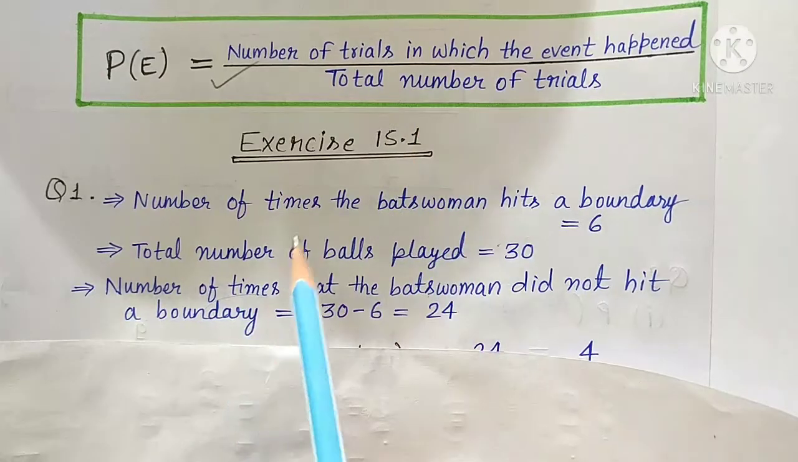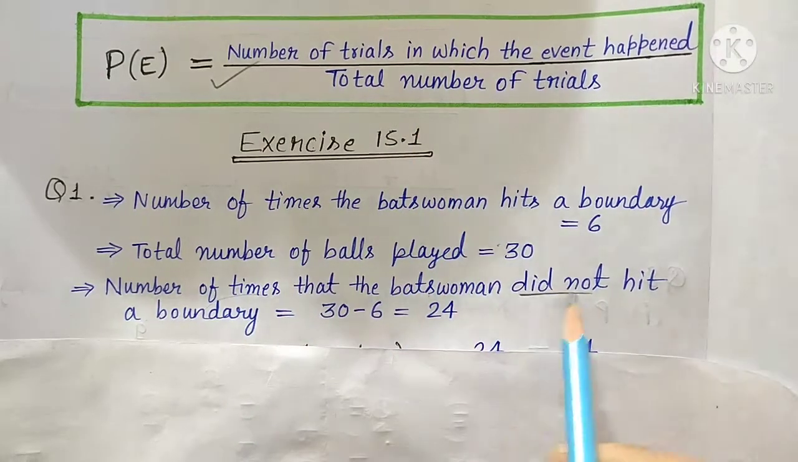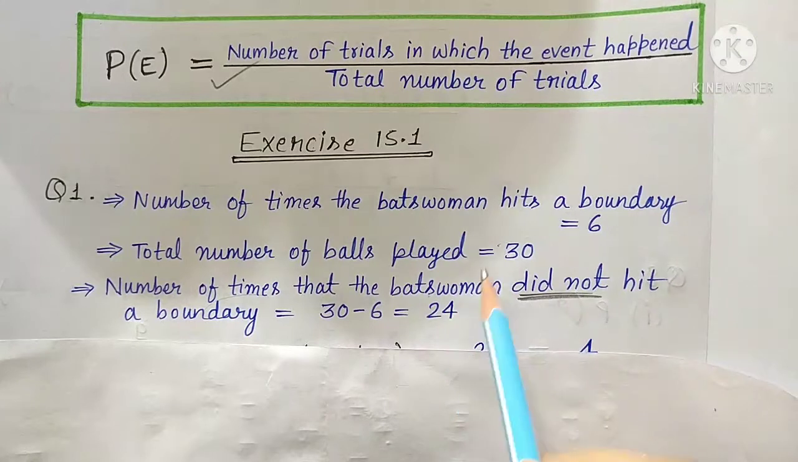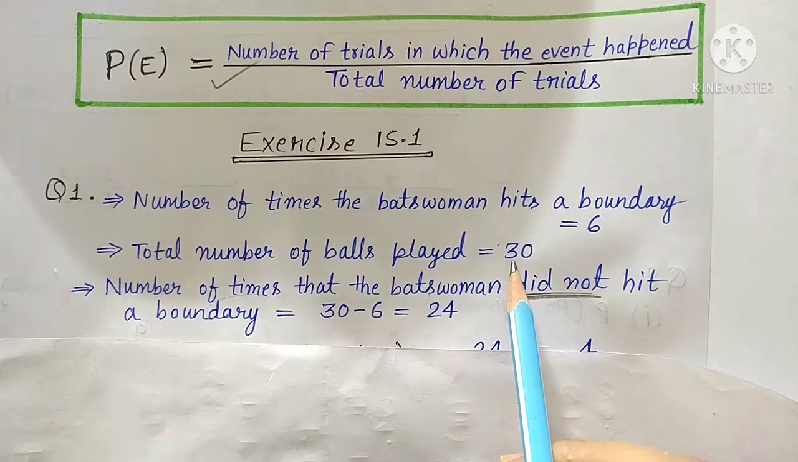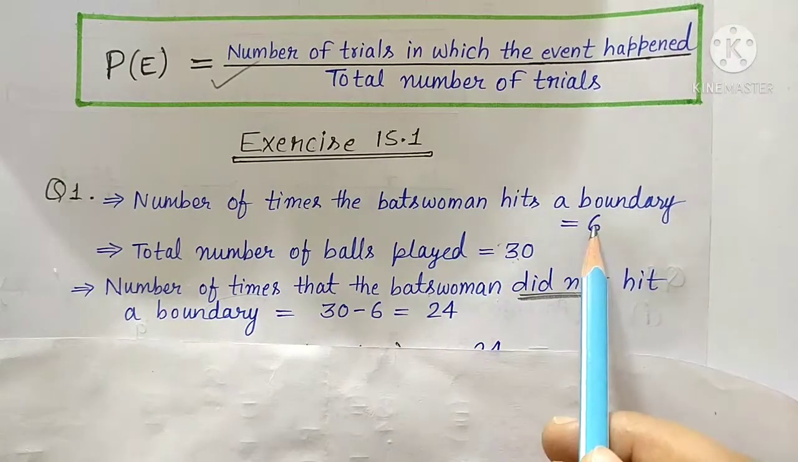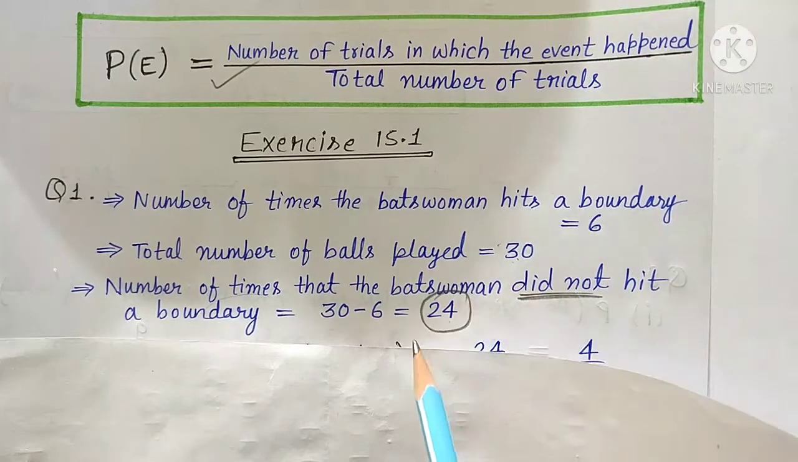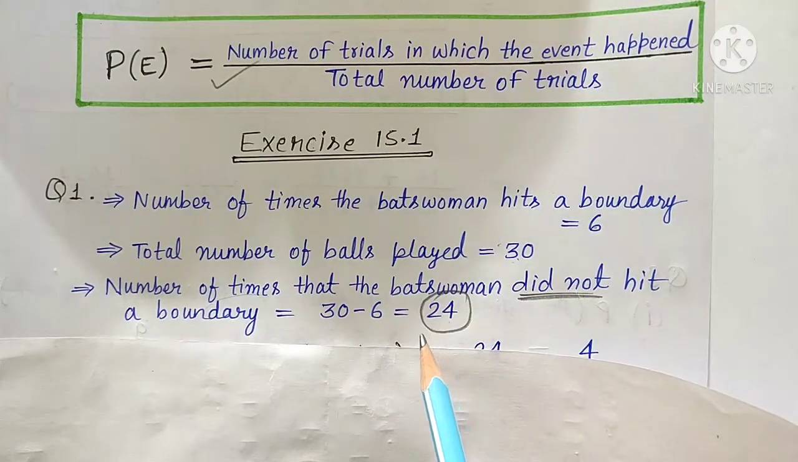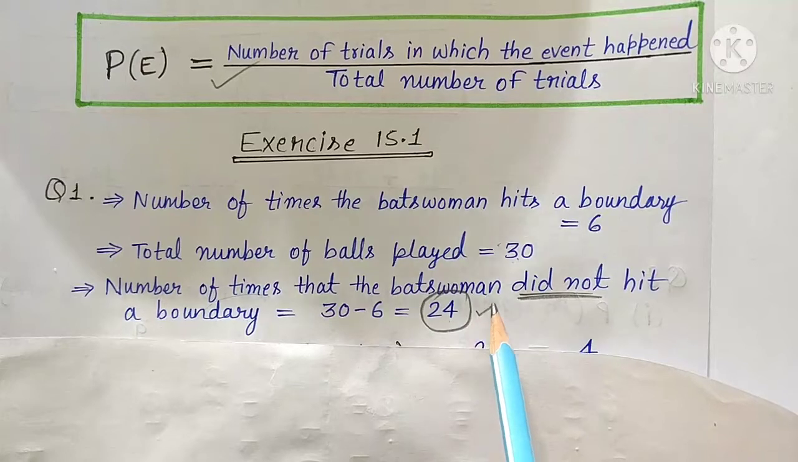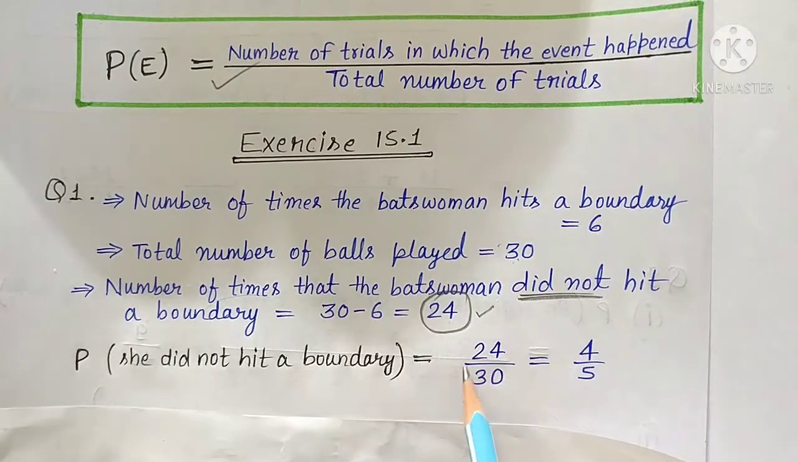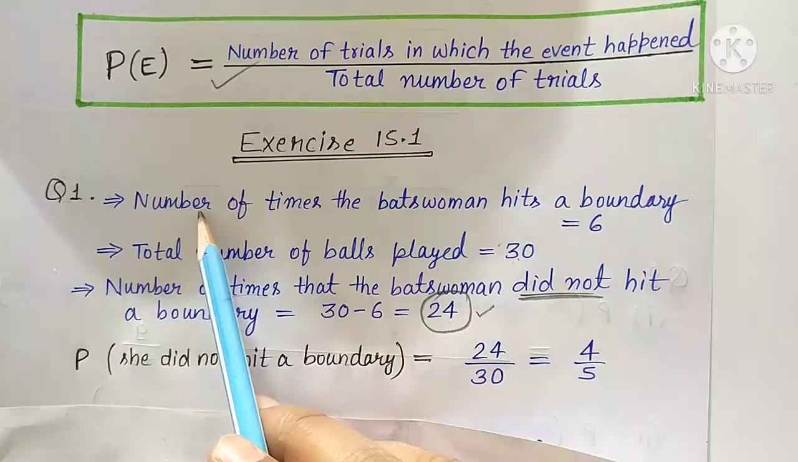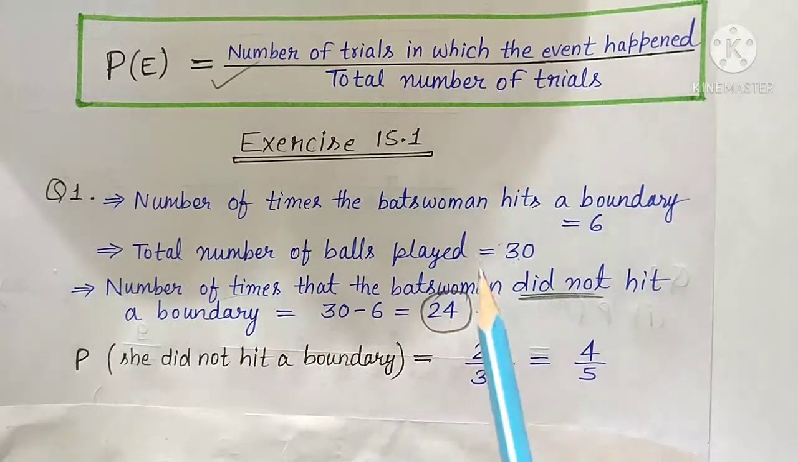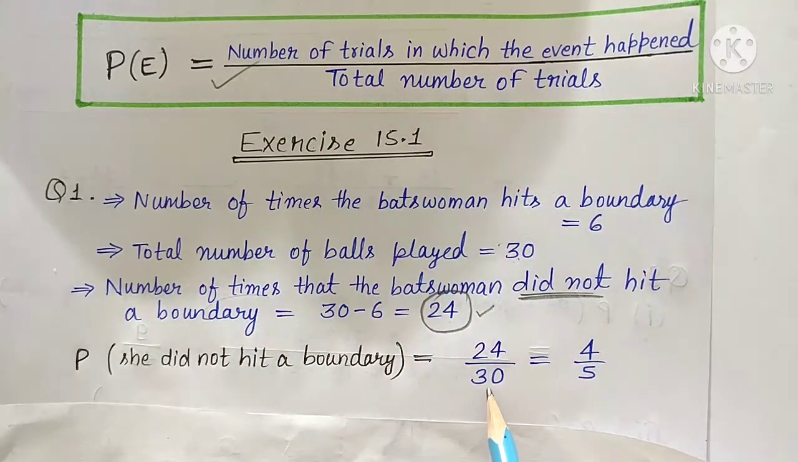But here they are asking the probability that she did not hit the boundary. Out of 30, she hit the boundary how many times? 6 times. So 30 minus 6 is 24. That is the number of times she did not hit the boundary. So we have to find the probability of this one only. So we can say 24 upon 30. 24 means the number of trials in which the event happened, upon the total number of balls she has played, 30.